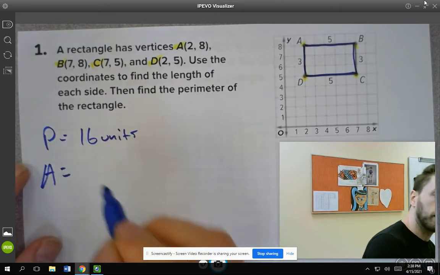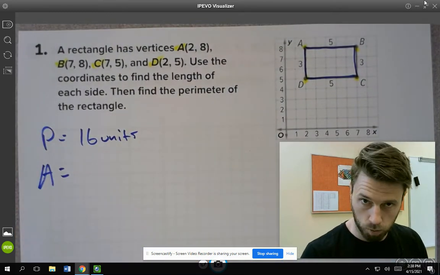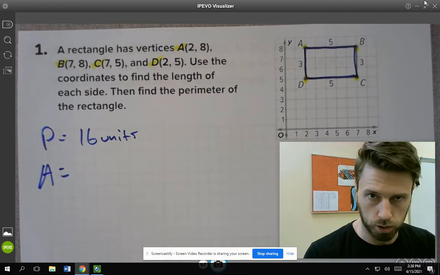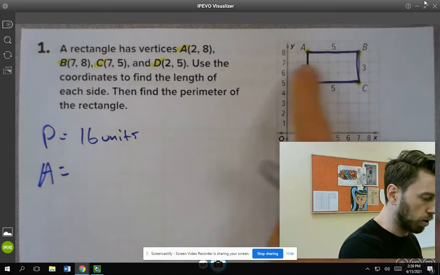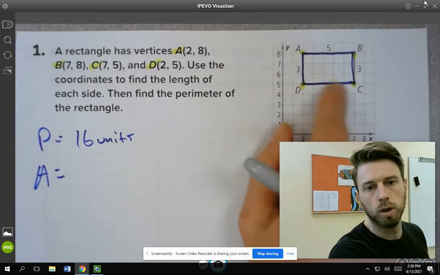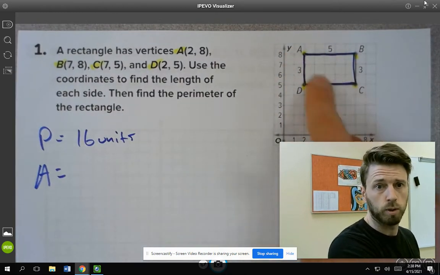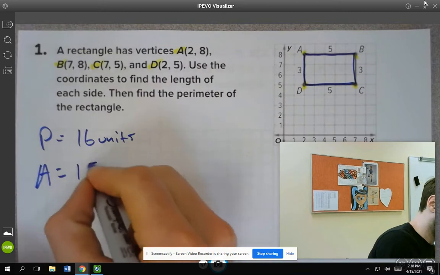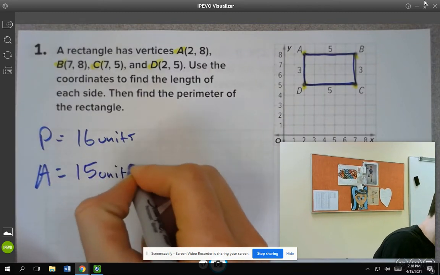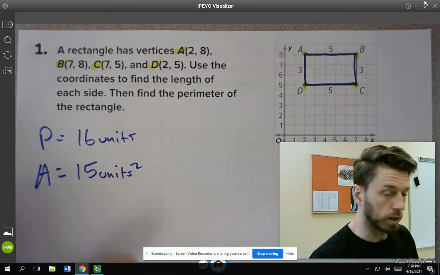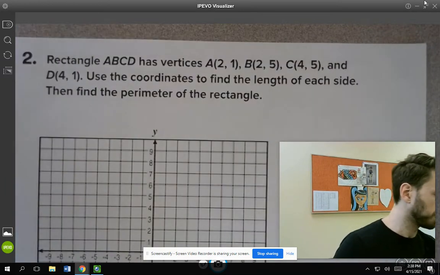Or I could ask you what the area is, and area, as we know, is how many squares cover the two-dimensional shape. So all you have to do is count all the squares inside, or just do base times height, because it's a parallelogram. 5 times 3 would be 15 squares cover this thing. So the area would be 15 square units. So let's take a look at 2 quick examples.